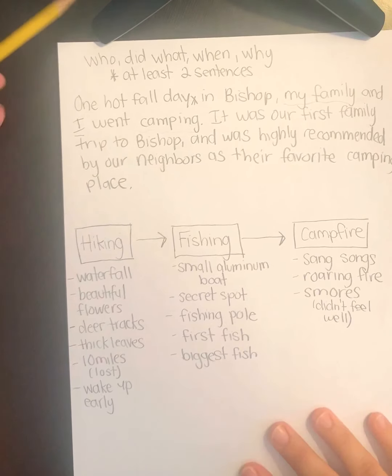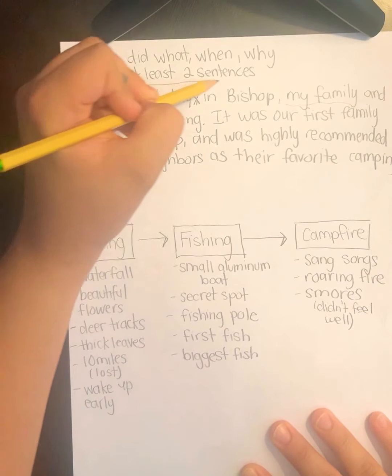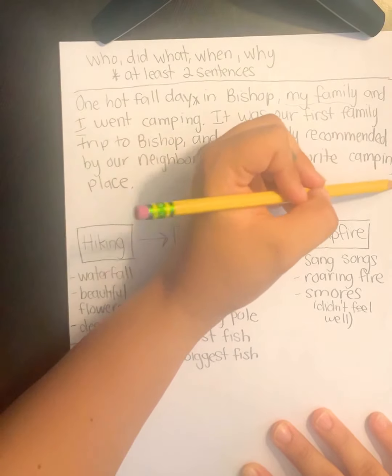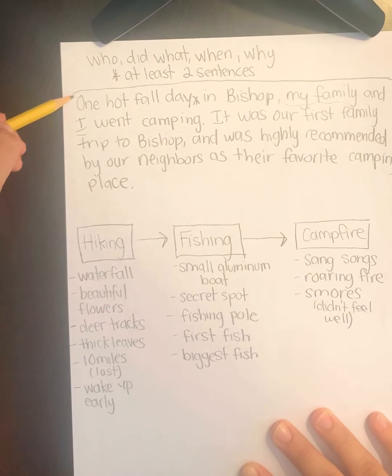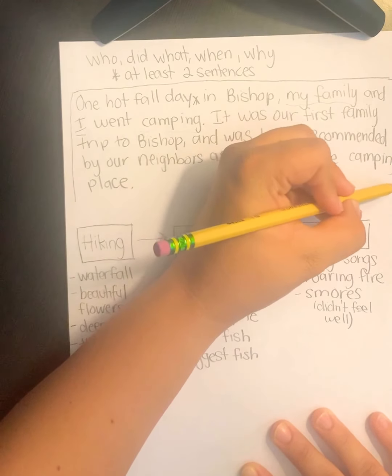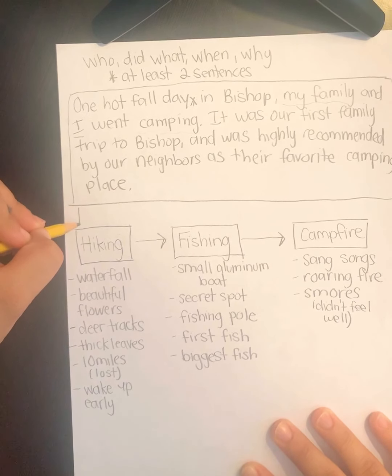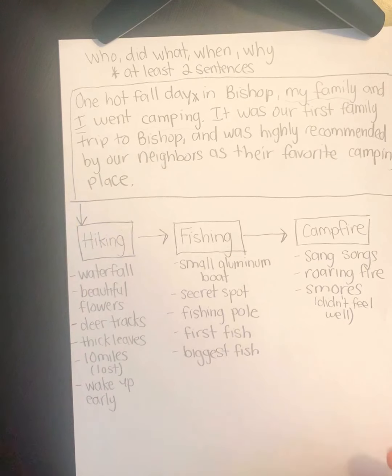Okay, so now what we're gonna do is you're gonna go ahead and create a box around it. Again, we don't create the box first because we want all of our information to fit in it, so we always create the box after. Then we're gonna draw an arrow down going to our first box.